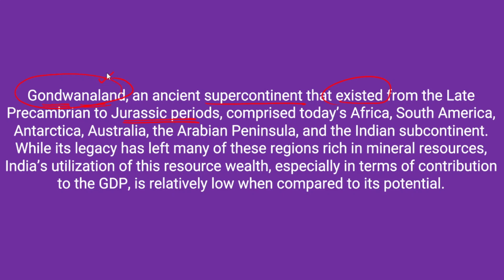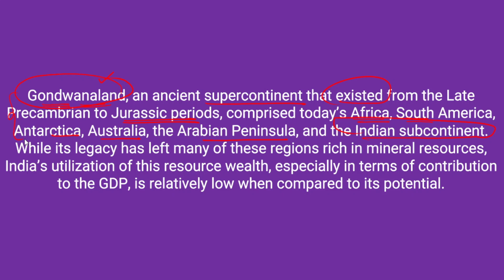It comprised today's Africa, South America, Antarctica, Australia, and the Arabian Peninsula, along with the Indian subcontinent. So the Gondwana land extended to all those countries.